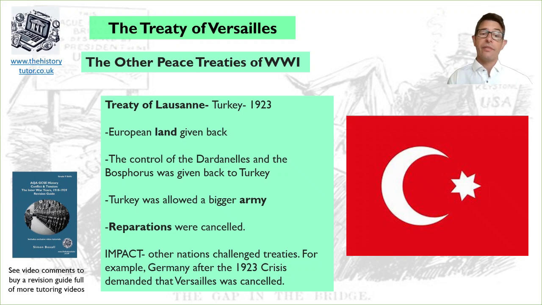The European land was given back. Control of the Dardanelles, which was Turkish territory, was given back. Turkey was allowed a bigger army. Reparations were cancelled. There was some greater independence given to some of the nations that Britain and France had taken over after the first treaty. So the impact was that other nations now started to challenge treaties. This was an example to Germany that if you complained enough, maybe your treaty would get cancelled. So Germany complained a lot in 1923 and stopped paying reparations, of course, in the hope that their treaty might also be cancelled.